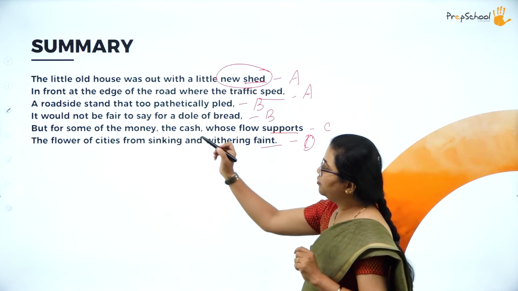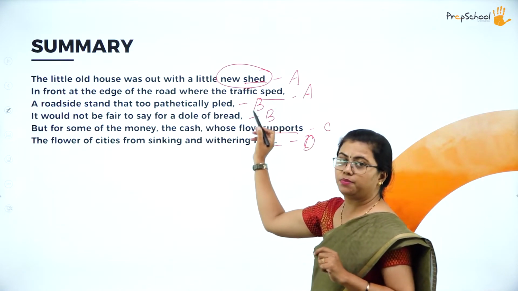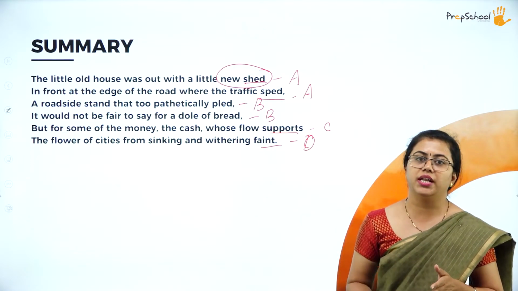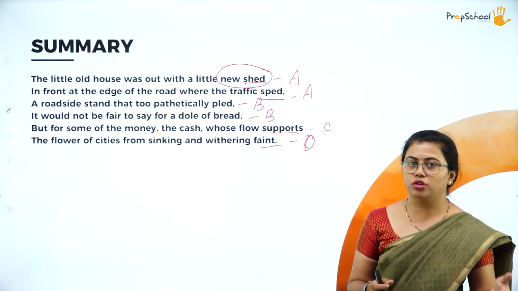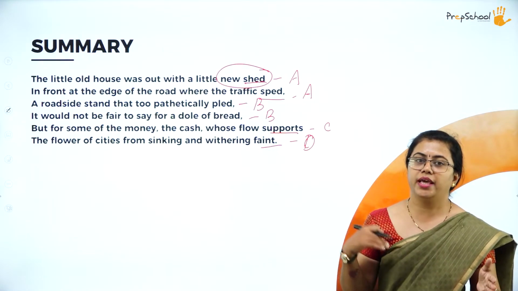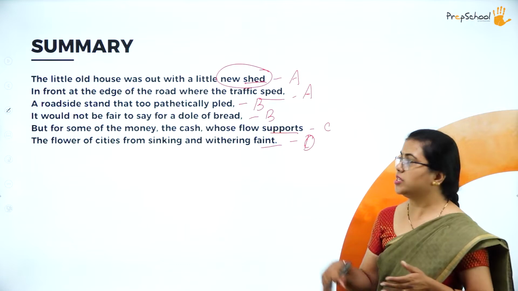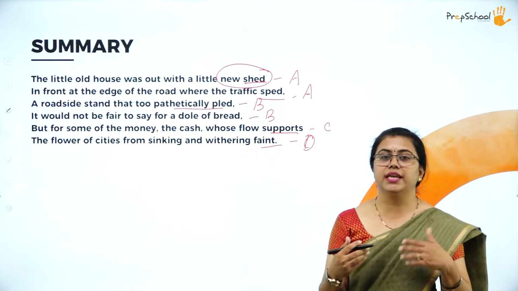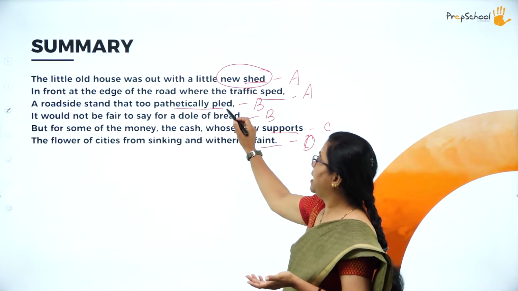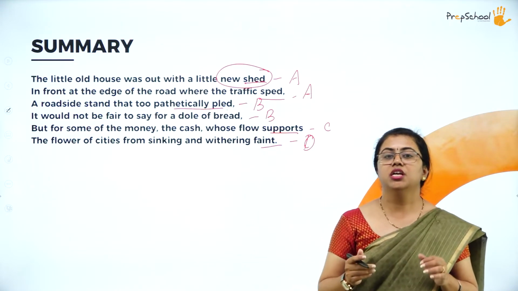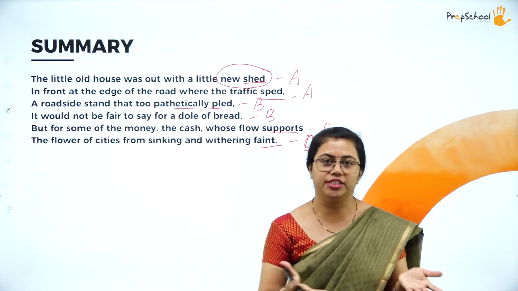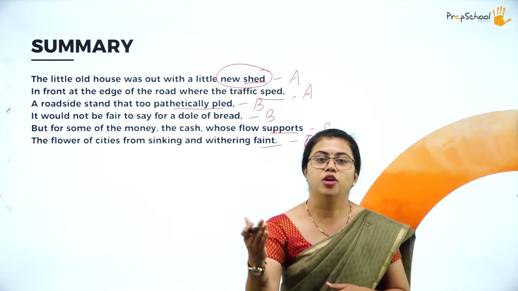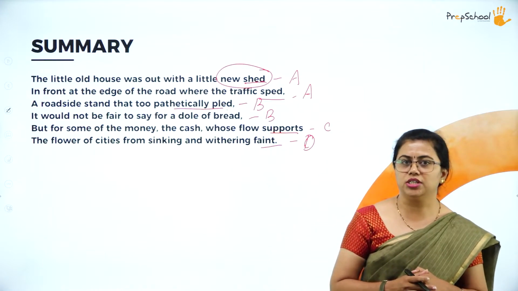And here you can see in front at the edge of the road where the traffic sped. That means it is at the edge of the road wherein the traffic is very fast moving. Okay, so it is on the roadside, and at the same time, the traffic is too much. So there is traffic, and how does it stand? Pathetically pled means it pleads. Pled is the past tense of plead. So that shed which was standing there is actually pleading for the people who are moving there to come and buy something from the shed.